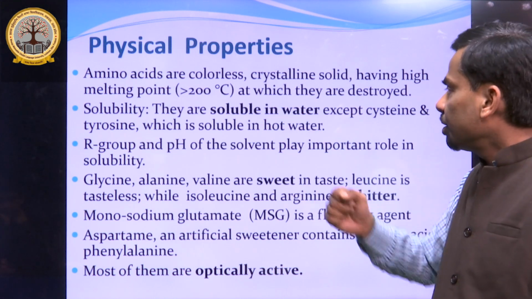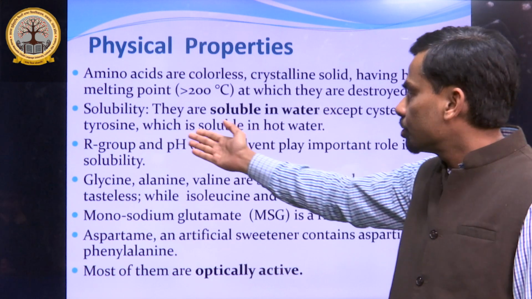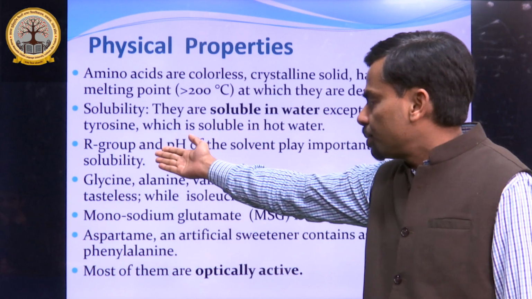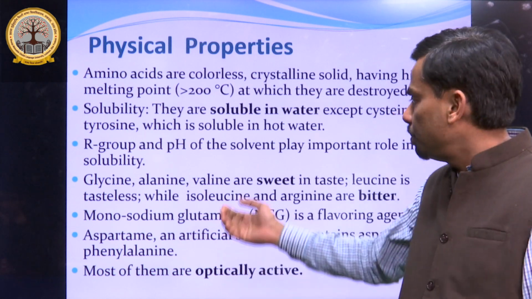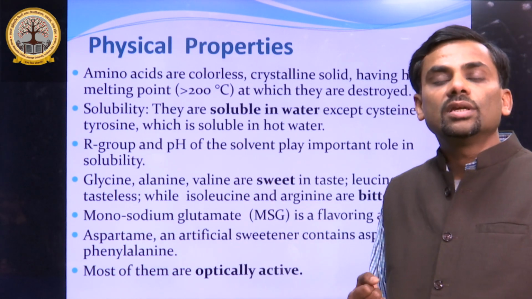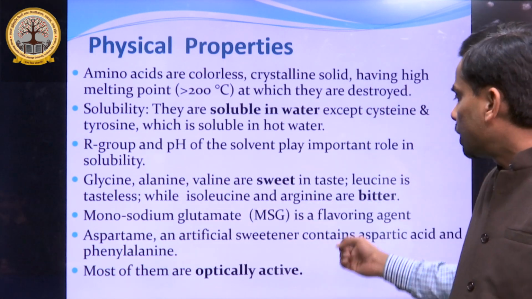They are soluble in water except some amino acids like cysteine and tyrosine, which are soluble in hot water. I told you the R group is responsible for solubility, besides the pH of the solvent. Some of the amino acids are sweet in nature. These are glycine, alanine and valine, while some are bitter.